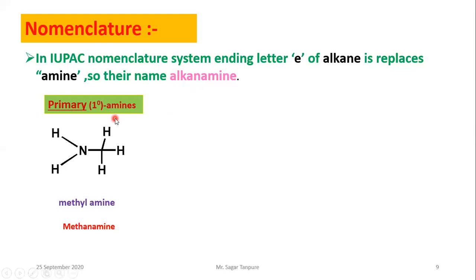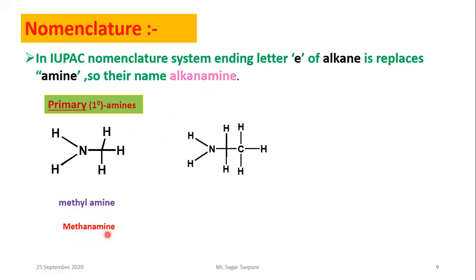So here take the primary amines. In this structure, nitrogen with hydrogens, and here one hydrogen atom is replaced by a methyl group, so the name is methylamine. Nomenclature is of two types: one is IUPAC nomenclature and the other is the common name system. So the name of this molecule is methylamine, or methanamine. In this alkanamine, the alkane is methane, and the last letter E is replaced by amine, so the name is methanamine.